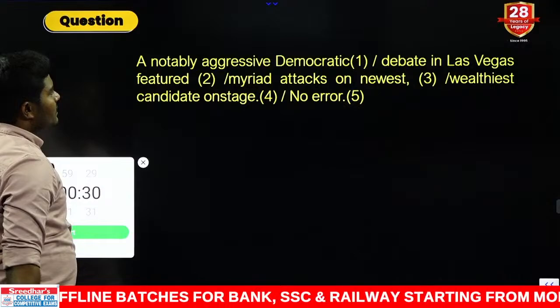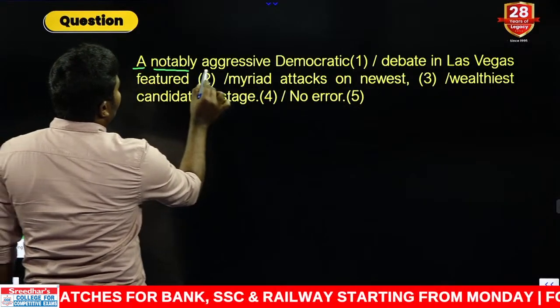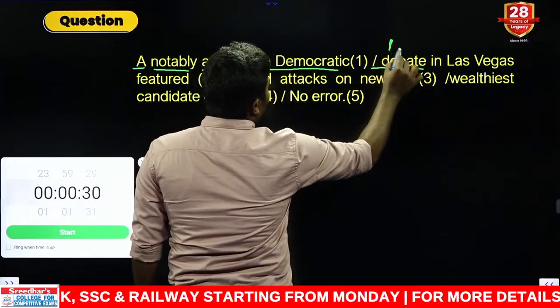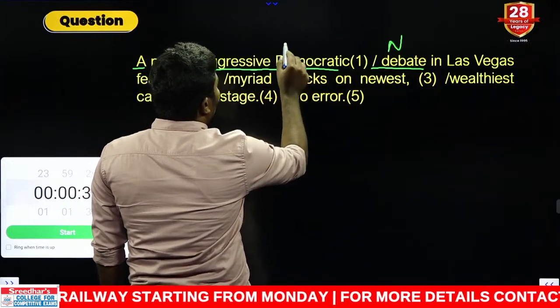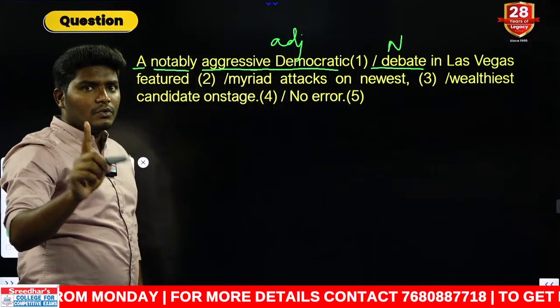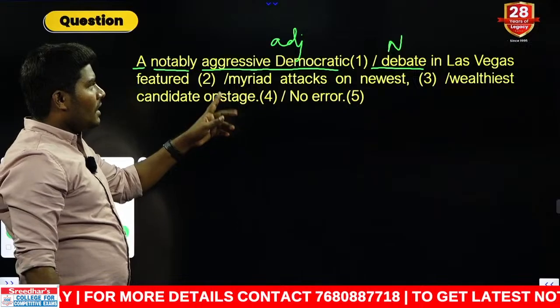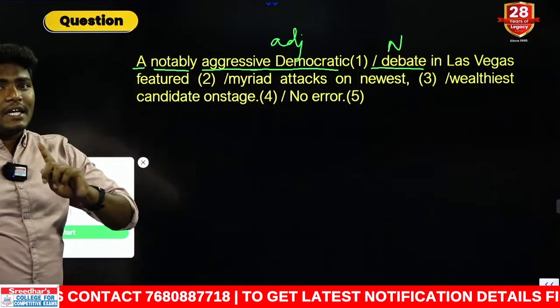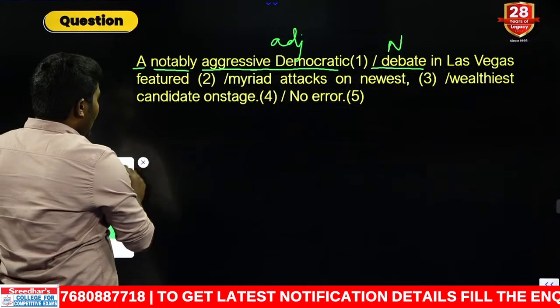Right, let us look at this. A notably aggressive democratic debate. See, debate is a noun. Aggressive democratic is nothing but a combination of multiple adjectives. Multiple adjectives can be used together. Remember very carefully. Without "and" combination, we can still use the adjectives in a single phrase, up to 9 adjectives can be used.